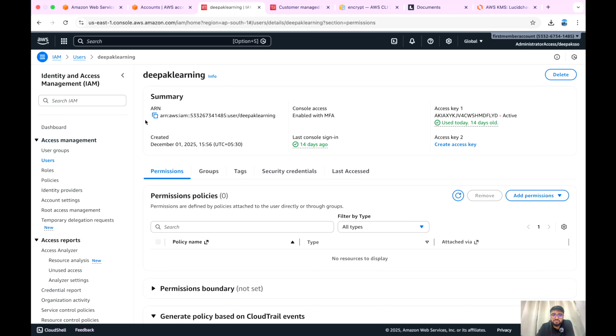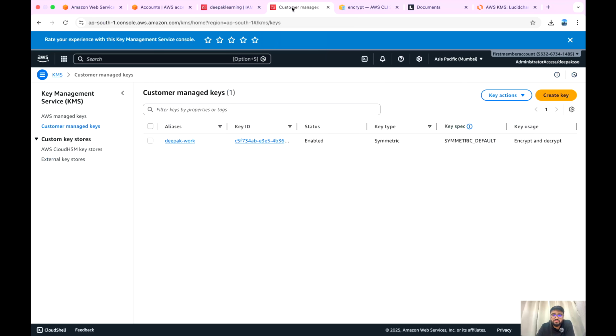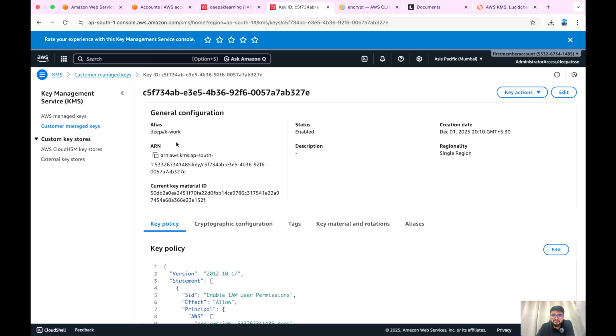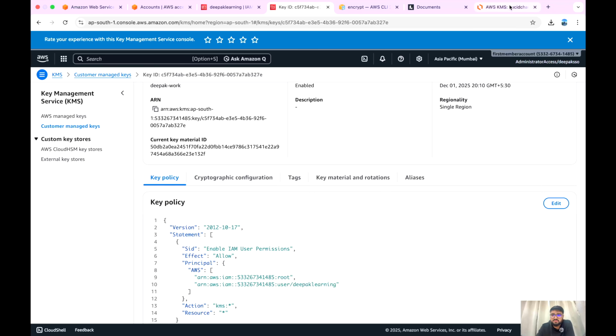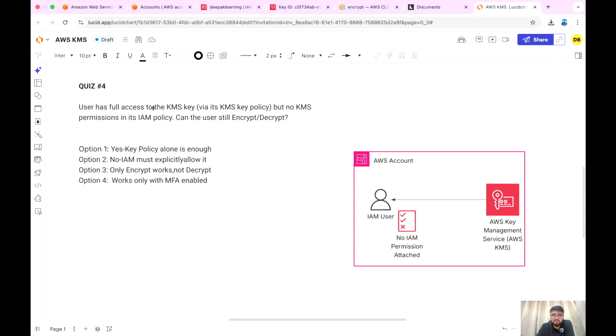But if you go to the KMS, I have opened it in a different tab. So this is my KMS key. Okay, if you see here, customer managed key Deepak work, right? It's the key ID that I have. Now if you see here, this is the key policy that I was talking about, right? The same key policy which says that the user has full access via the KMS key policy.